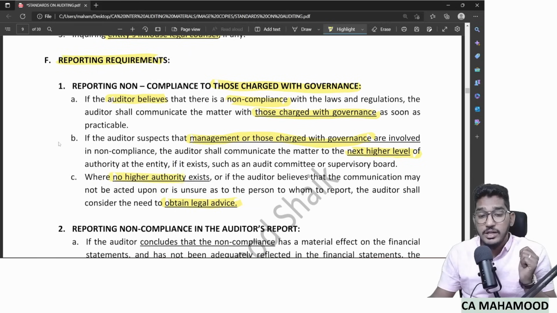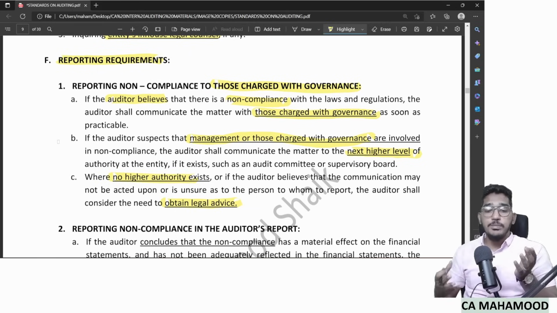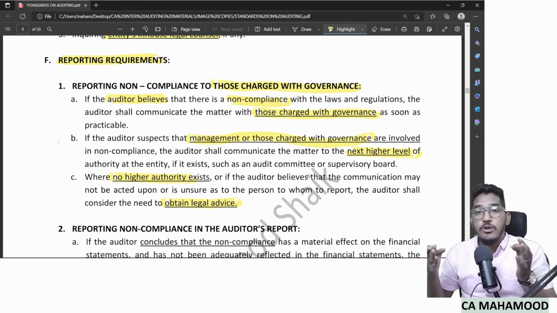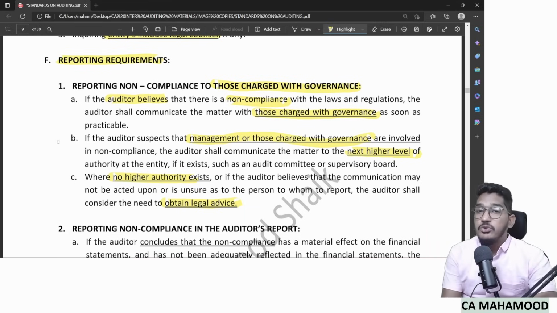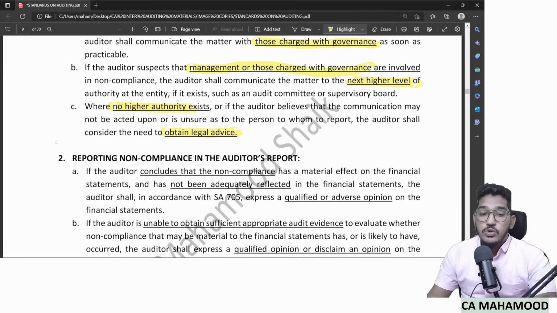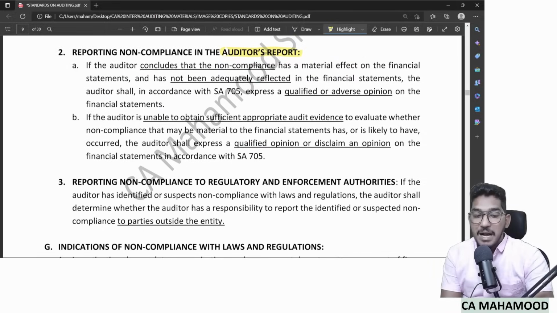What if there is no higher authority, or if the auditor is confused as to whom to report? Then what will he do? He will need to obtain legal advice. You have to go and consult some legal expert like a lawyer. He will let you know what to do. In addition to communicating with those charged with governance, you need to even consider modifying your opinion in the auditor's report. So how will it impact my opinion?